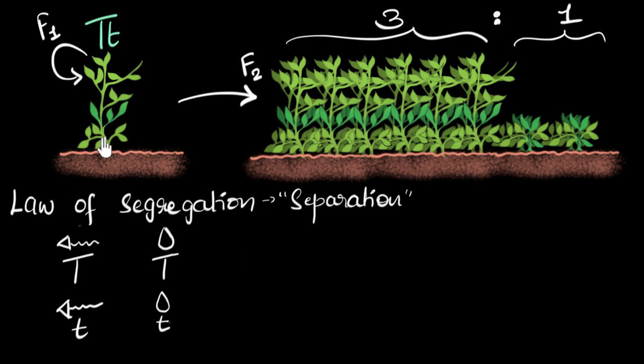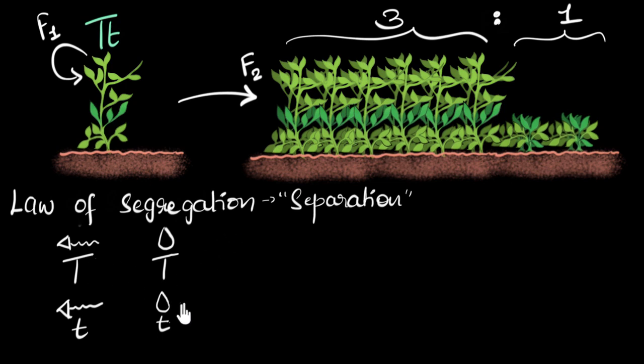All right, now how does this explain what happens? Well, think about it. When we self-pollinate, what's happening? Basically, the sperms are fertilizing the eggs. Now, depending upon which sperm fertilizes which eggs, we might end up with a tall plant or a short plant. For example, if this sperm with the tall trait goes and fertilizes this egg with also a tall trait, then the fertilized egg will have both tall traits. And so when that plant grows, it's going to be a tall plant.